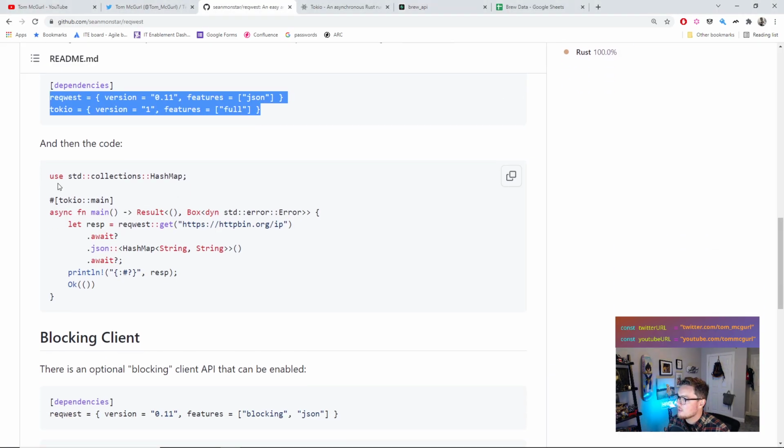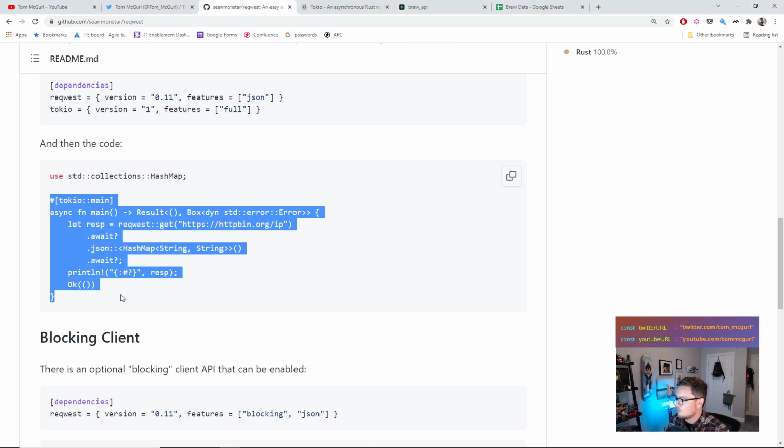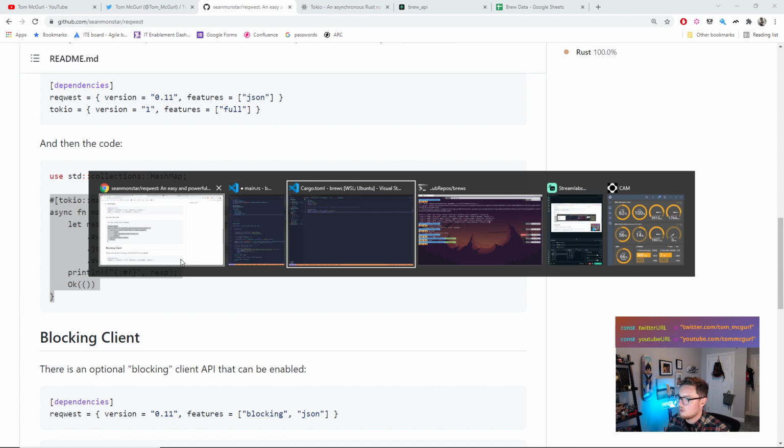Okay, next, it has an example of some of the actual code that we will need to run. Now, we don't need to pull in this at the moment. We're probably going to deserialize this stuff ourselves in a second. So what we'll do is, let me just move this here. What we'll do is we will pull in this part to start out. We're just going to pull in this basic stuff and replace our code here.